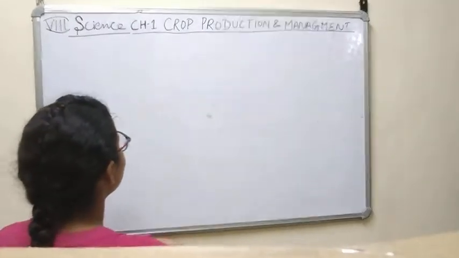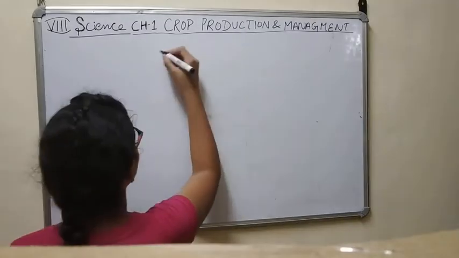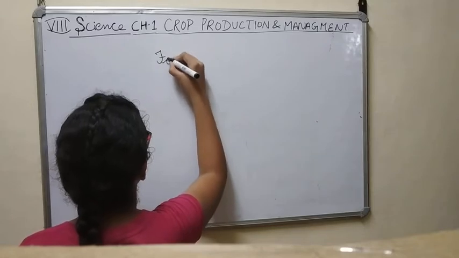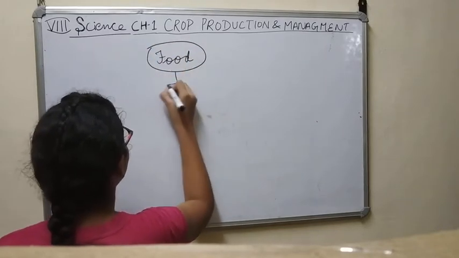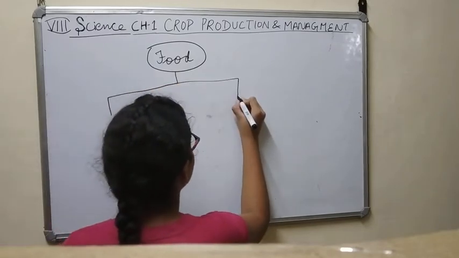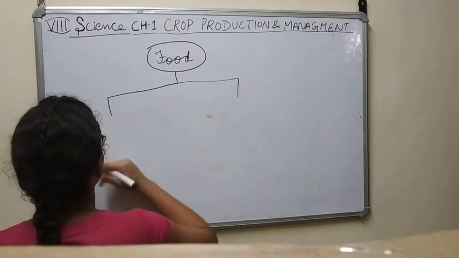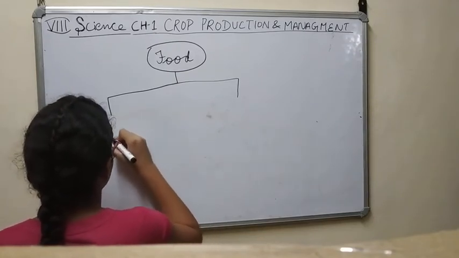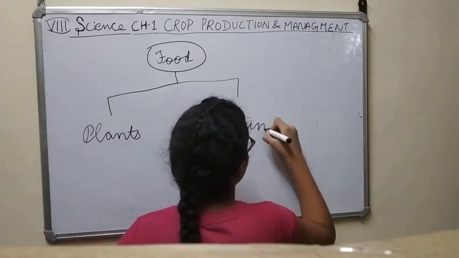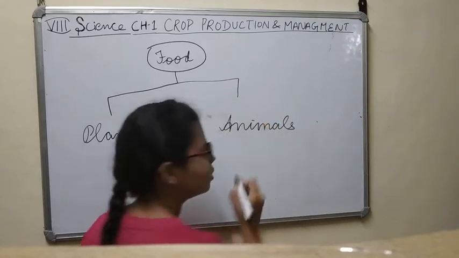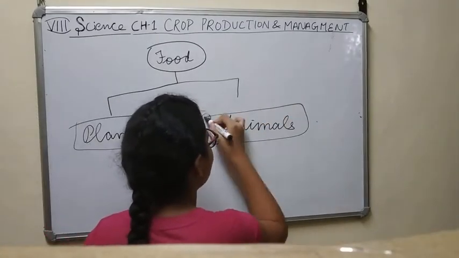Now, firstly, from where do we get our food? We get food from two sources, which are plants and animals. Right? Now, what do we get from plants and what do we get from animals?